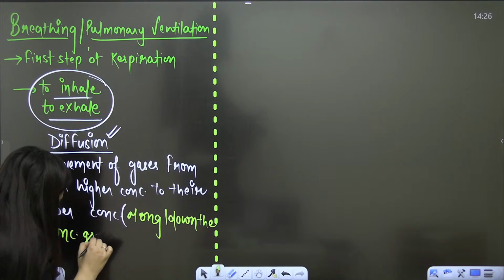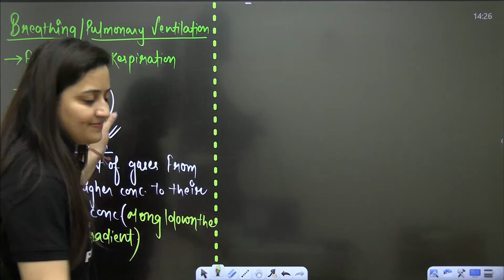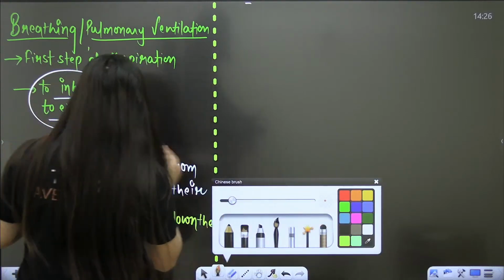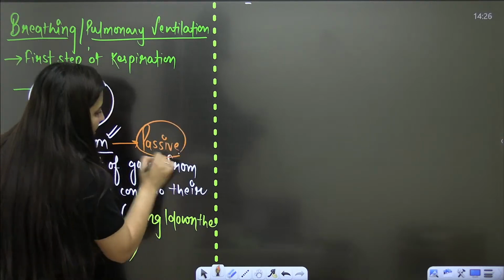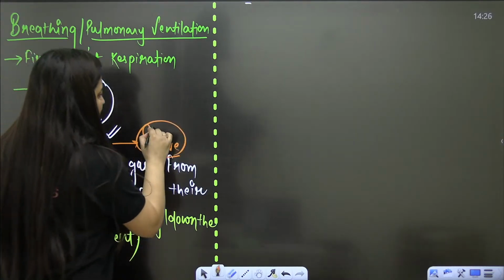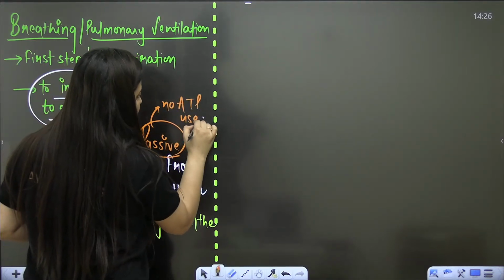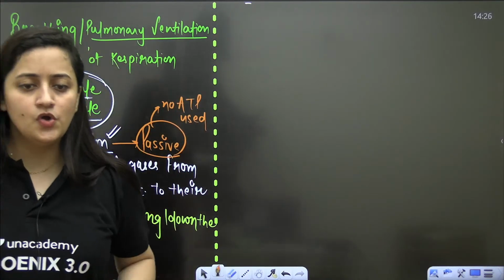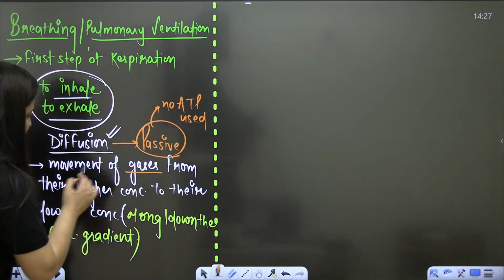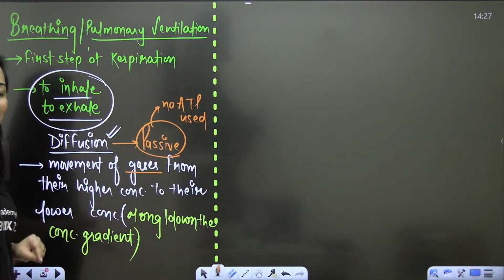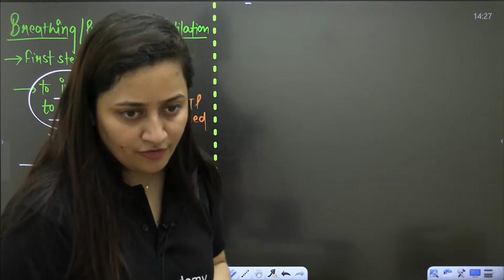Down the concentration gradient, along the concentration gradient, and it will be done without the expenditure of energy. So it simply means that diffusion is a passive transport. What kind of transport is it? Passive. What is the meaning of being a passive transport? No ATP used. Understood? So diffusion means movement of gases from their higher concentration to their lower concentration without the expenditure of energy, without the use of ATP.